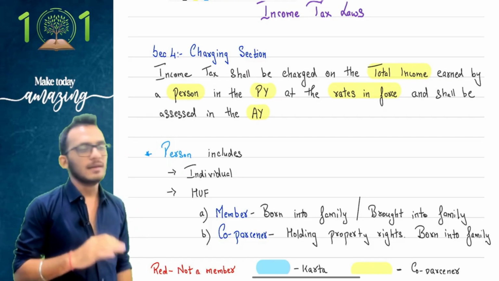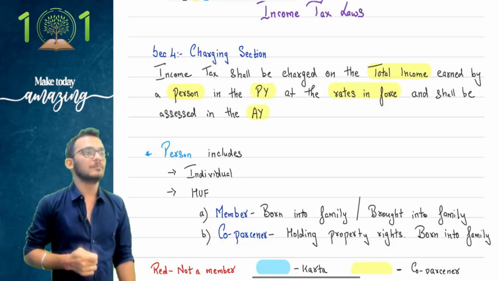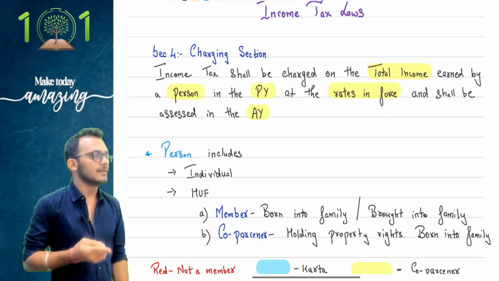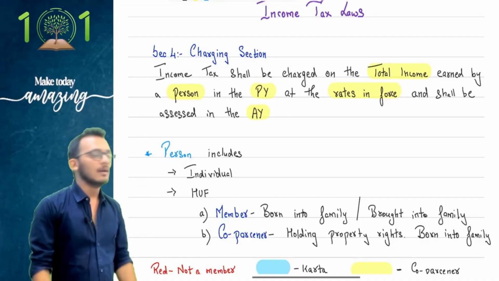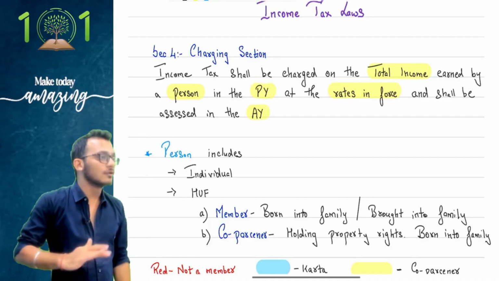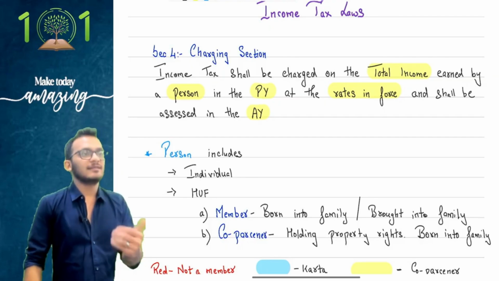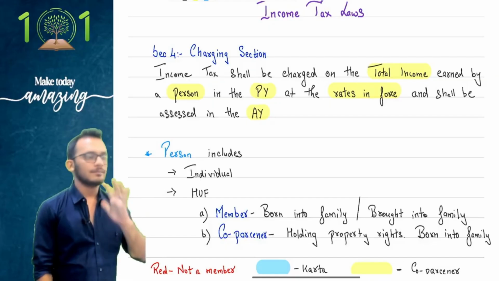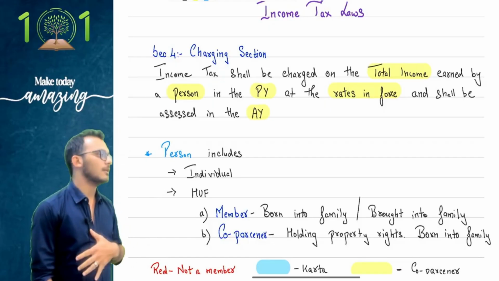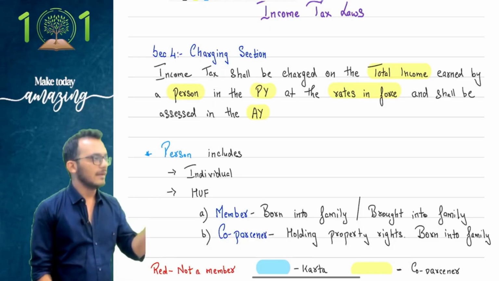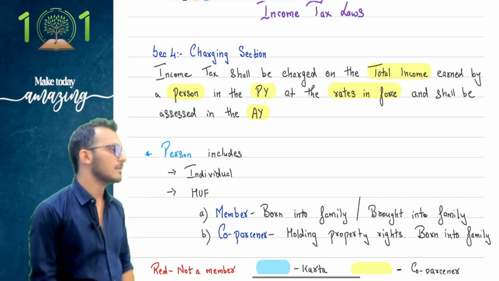Agreed, not agreed? Yes. So what you're going to do in the practical world is look at a transaction and ask yourself a simple question: is it revenue or is it capital? If you tell me it is revenue, I will say get lost, tax only. But if you say capital, then I will say, okay, let's go. Check the act. If the act says tax, you pay tax. If the act says don't pay, I will say exempt. Agreed, not agreed? Yes. Which means the first question you need to understand is how do you differentiate a receipt coming to you as a revenue receipt or a capital receipt?